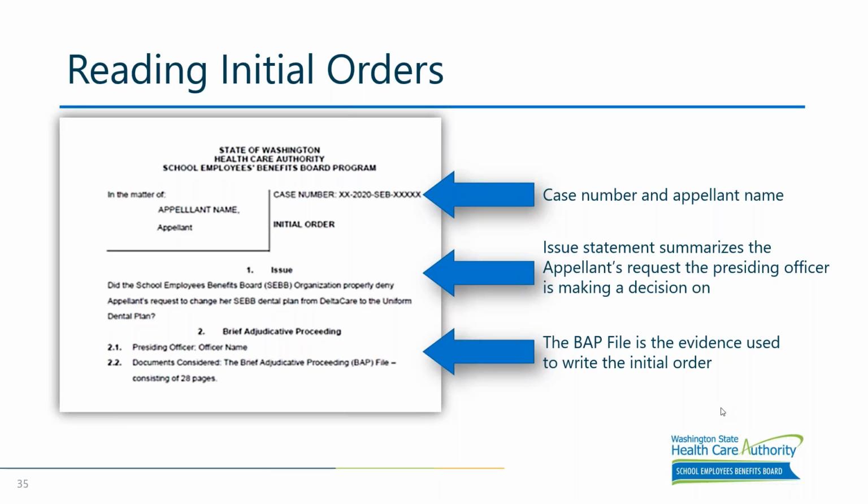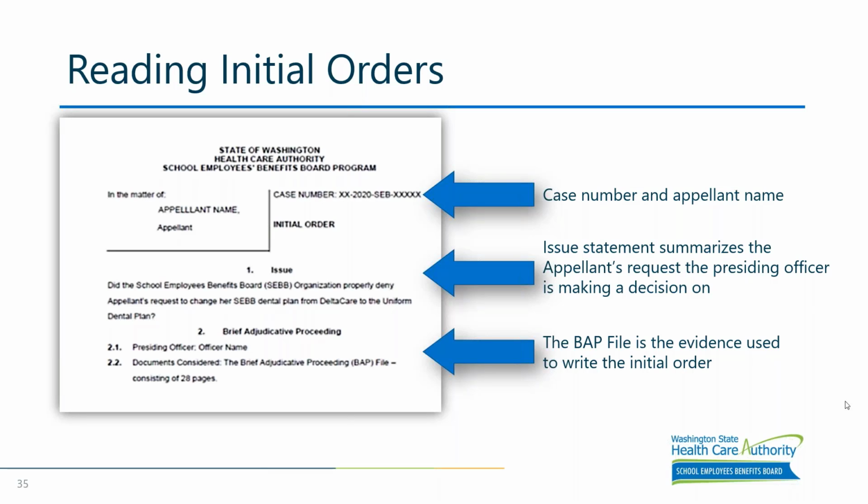So now we're looking at reading an initial order. So Zach, where you left off was the employer will get a copy of the final order. That's where you cut out. Yep, the next piece is we will look at how to read an initial order issued by a presiding officer. So that's the next section.